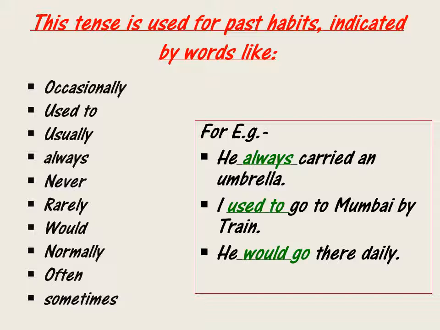The second sentence is, I used to go to Mumbai by train. Here again, it is a habit which is depicted, that somebody used to go to Mumbai by train. So this used to will show you a past habit. The next is, he would go there daily. The would which is coming here is helping you to recognize the sentence as a past tense. So the simple past tense will also show you the past habits, which could be indicated with the help of these words.